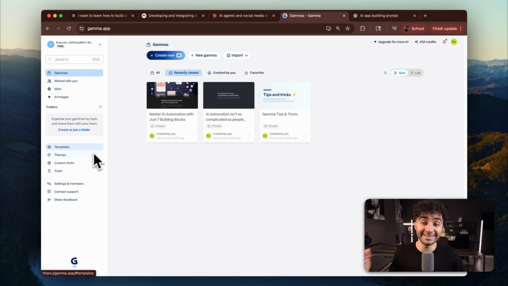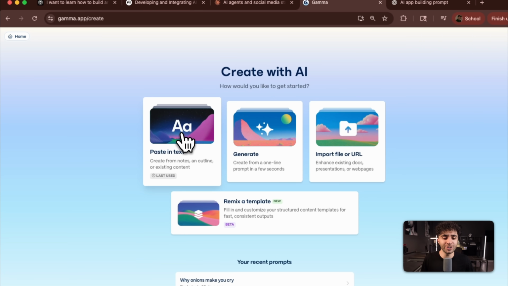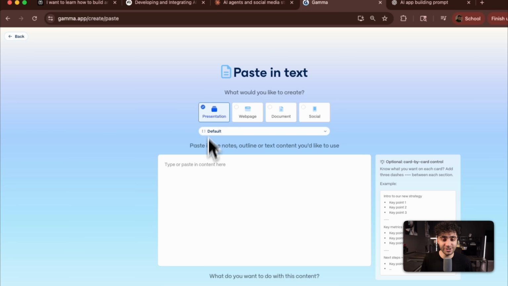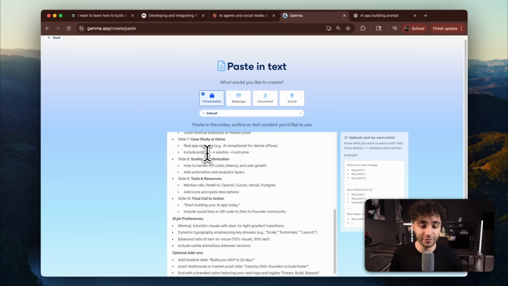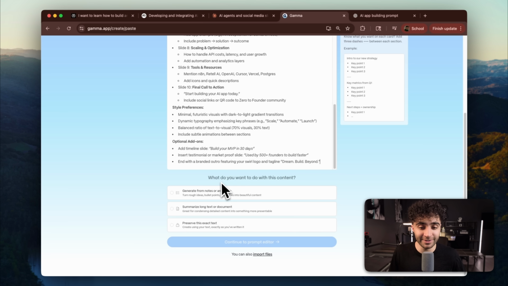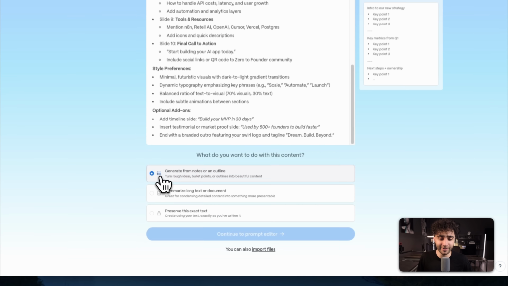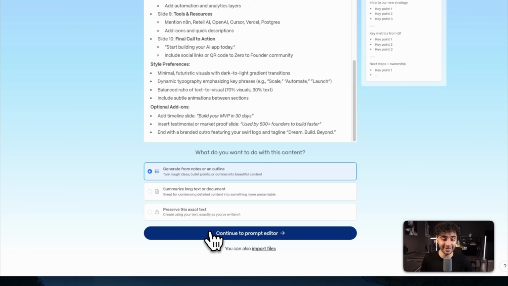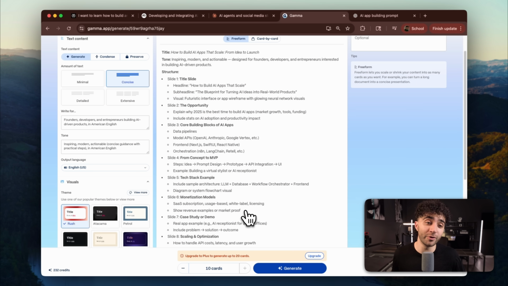And before you ask, yes, Gamma is free and I am on the free version if you look right over here. So what we're going to do is go to create new with AI and we're just going to paste in some text. We're going to go to presentation, leave it on default, and paste in all of our context that we got from ChatGPT right here. And what do you want to do with this content? Generate from notes or an outline, summarize long text or document, or preserve this exact text. We're going to generate from notes or an outline right over here, and then continue to the prompt editor. There's also a section where you can import files, which is another way that you can add context to creating some of these presentations in Gamma.